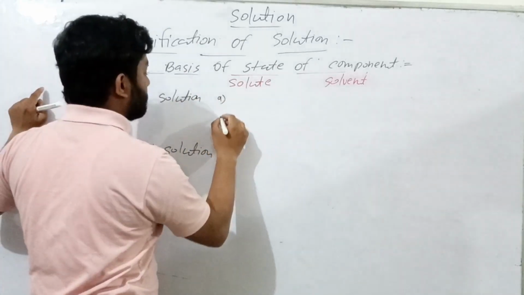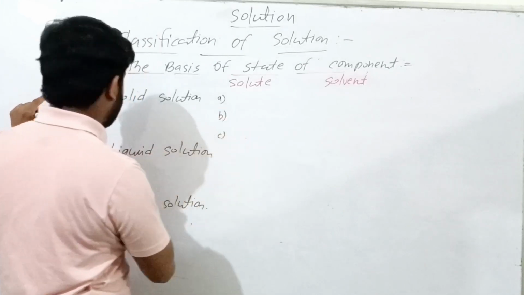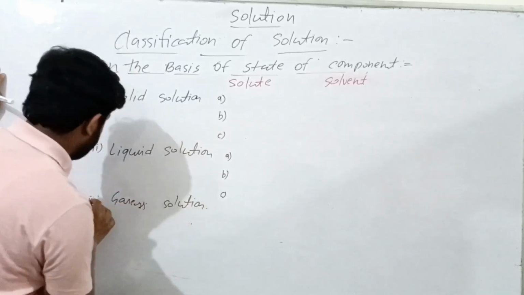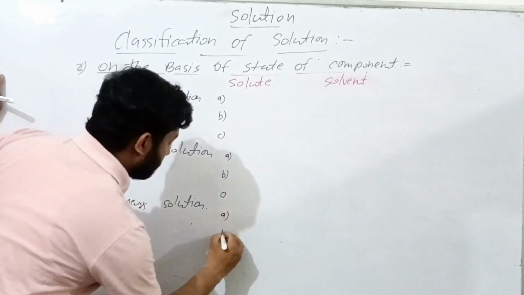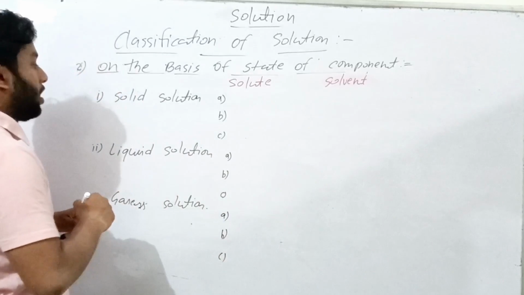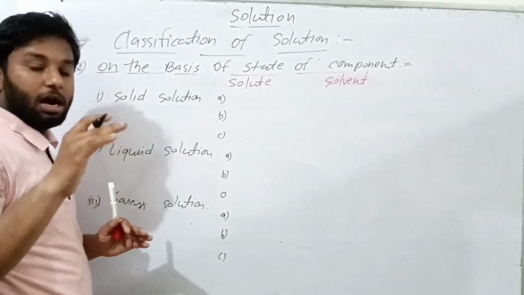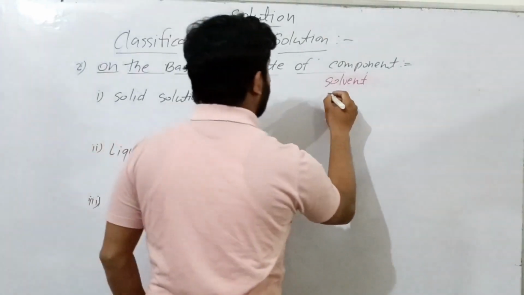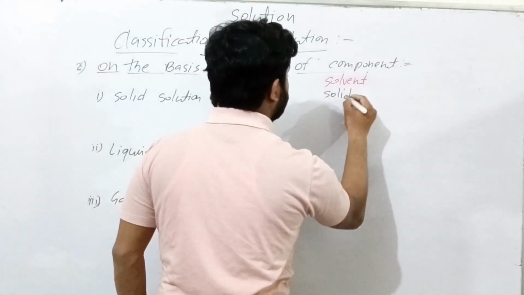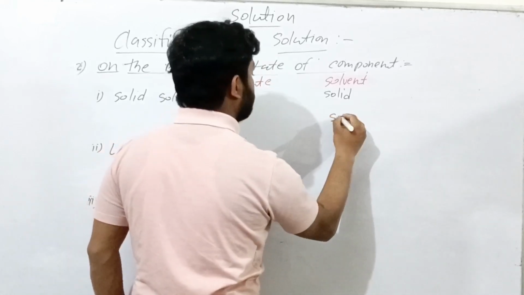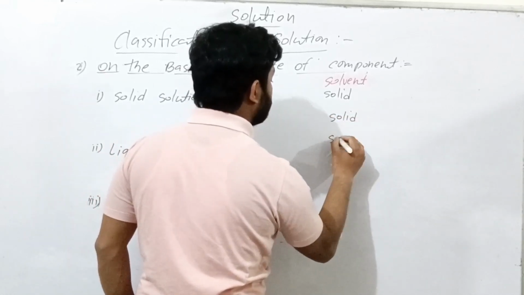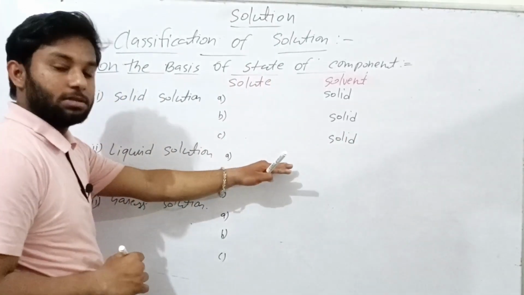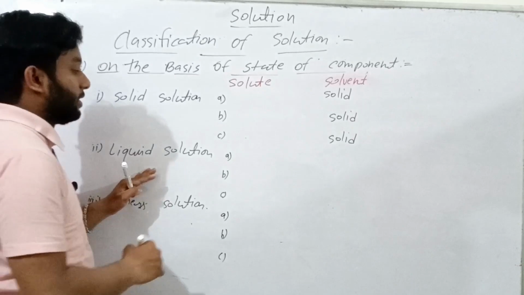Okay, one is B and C, and also liquid solution is three types, A, B, C, and also gaseous solution is three types, A, B and C. The solvent in solid solution always remains in solid state. A solid, B also solid, C also solid. In liquid solution, the state of solvent always remains in liquid state.